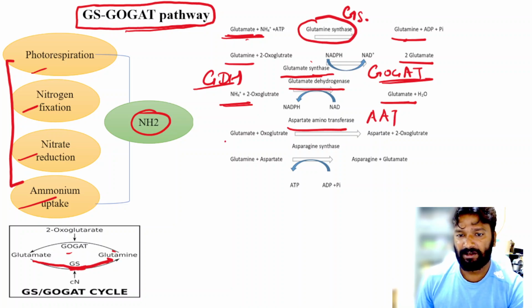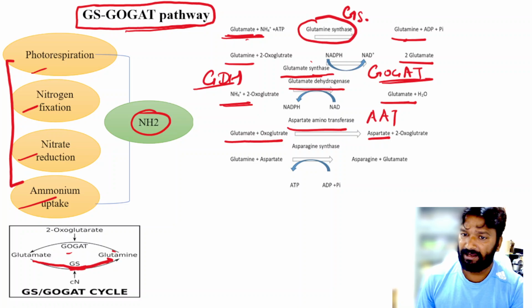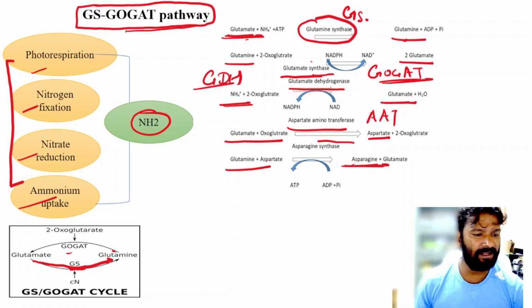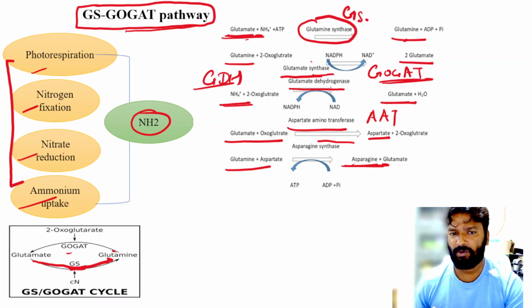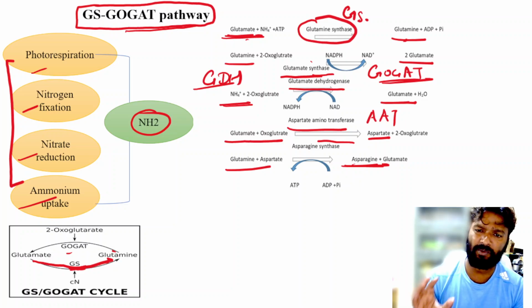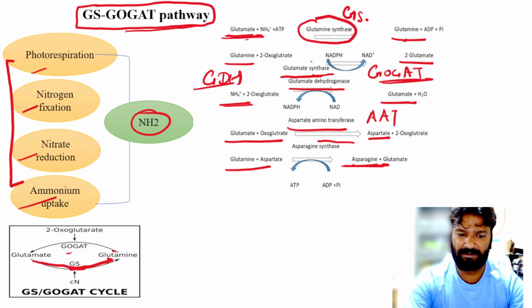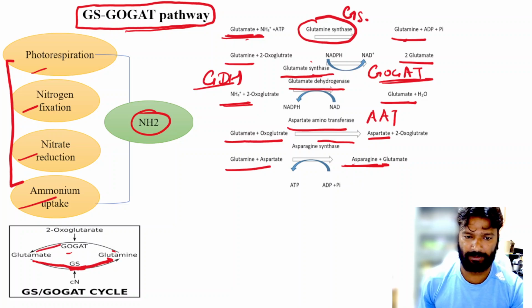It converted glutamate and oxoglutarate to the aspartate. So these are interconverted. Okay, so this is known as the GS-GOGAT pathway for the assimilation of nitrogen into amino acids.